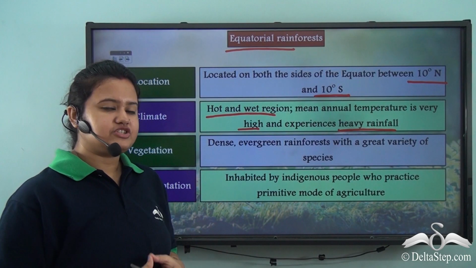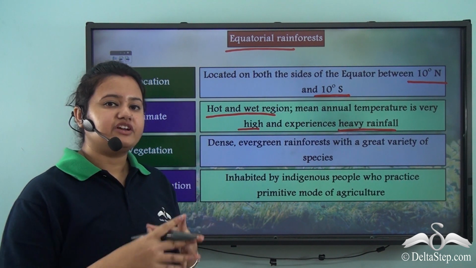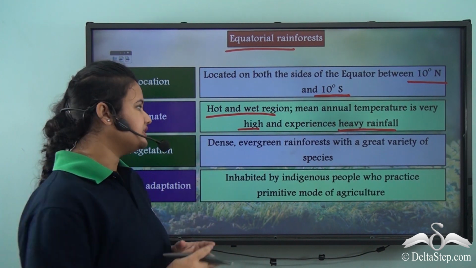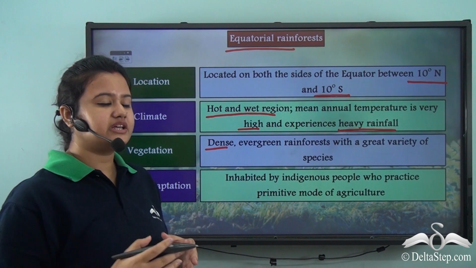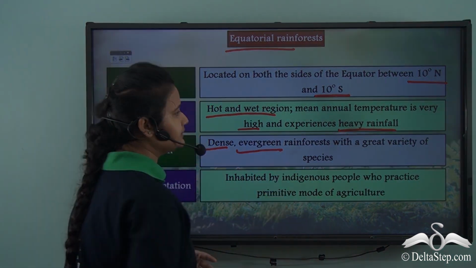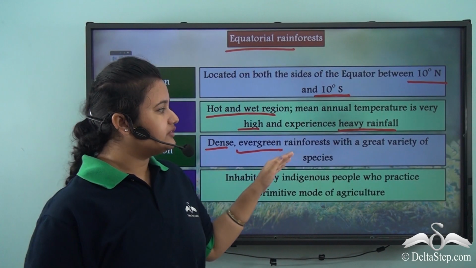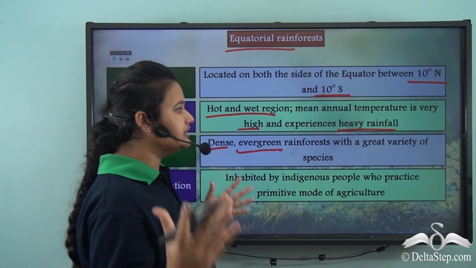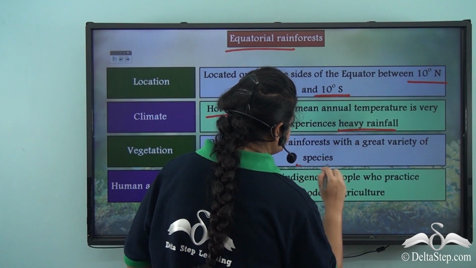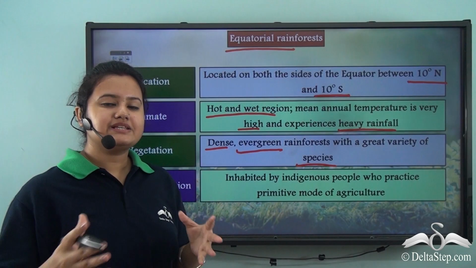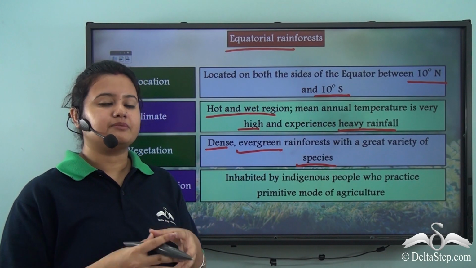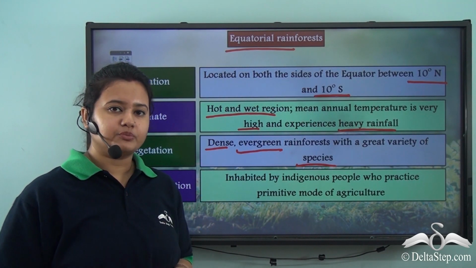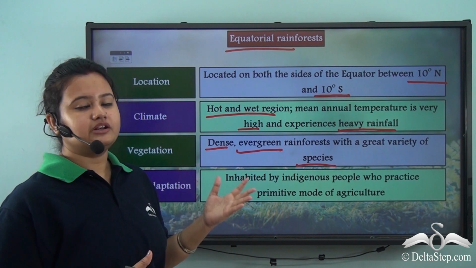Now coming to vegetation. Well, we know that the vegetation of equatorial region is very dense and it is mostly covered with evergreen trees. Also, these evergreen rainforests have a great variety of plant species. In today's lesson, we discussed in details about the adaptations of human beings living in equatorial region.